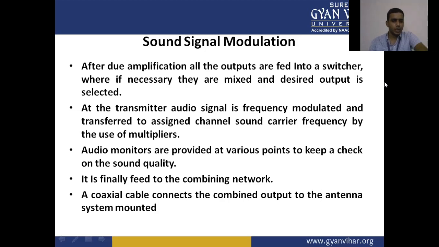Audio monitors are provided at various points to keep a check on the sound quality. It is finally fed to the combining network. A coaxial cable connects the combined output to the antenna system.